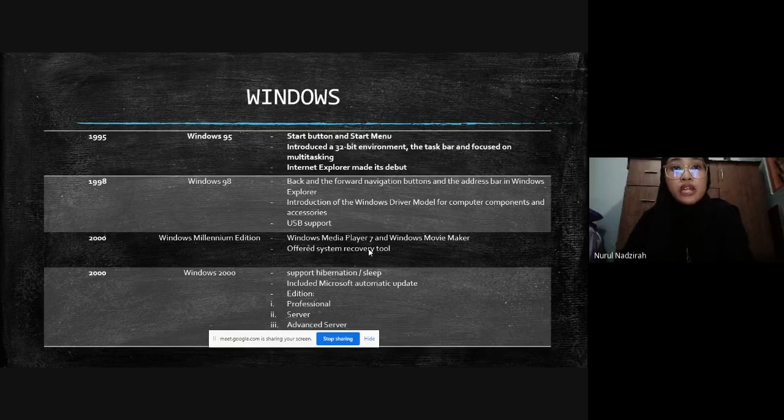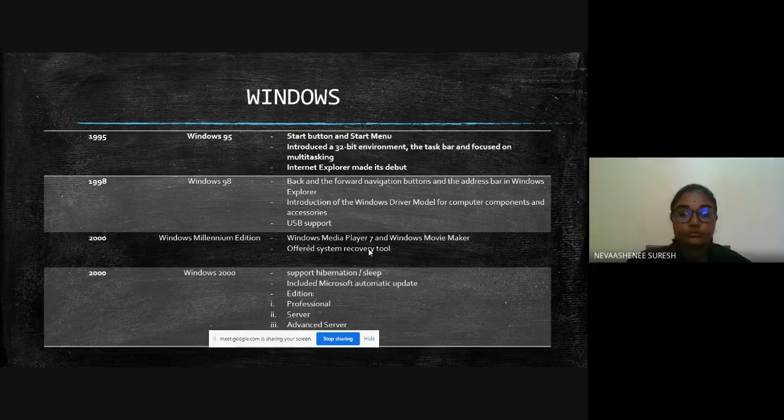In 2000, Windows Millennium Edition was the first Windows to have Windows Media Player 7 and Windows Movie Maker.